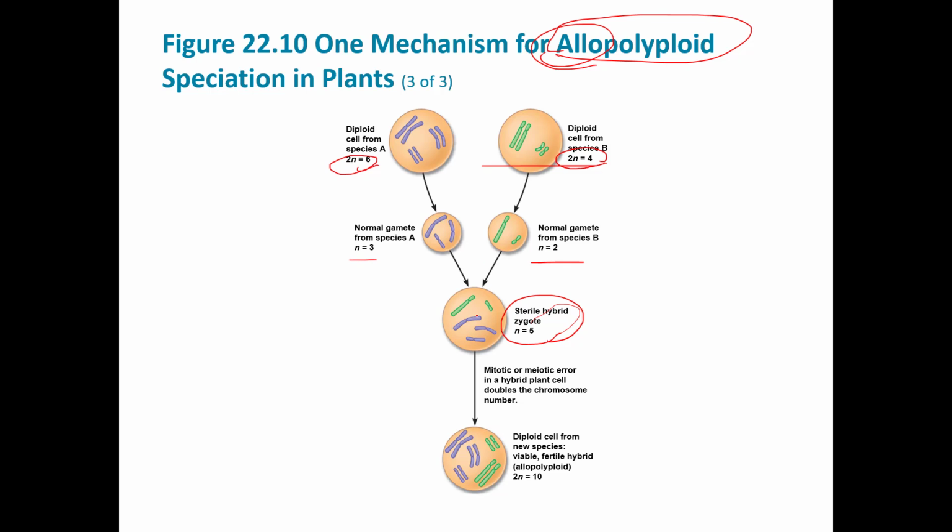So it's not really diploid because its chromosomes don't have partners. But it might still survive because plants can do that. All right, so N of 5. Now, if this cell has an error in its replication, so first of all, it can't make seeds, for example. Let's say it's a seed plant. It can't make seeds because it doesn't have partners for its chromosomes. It doesn't have homologous chromosomes. It can't do meiosis. So this is how like a banana works that doesn't have seeds.